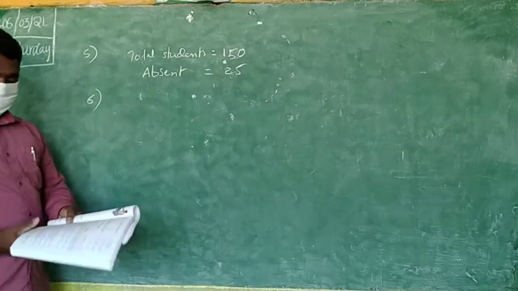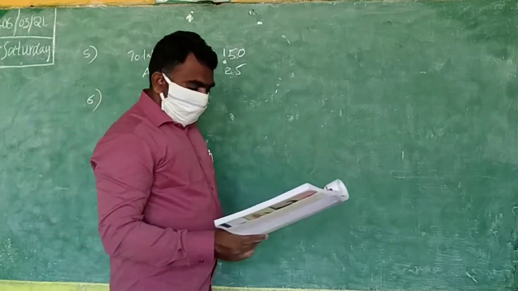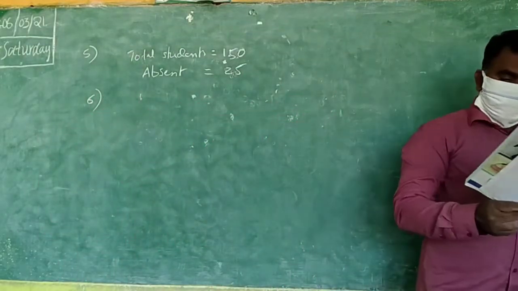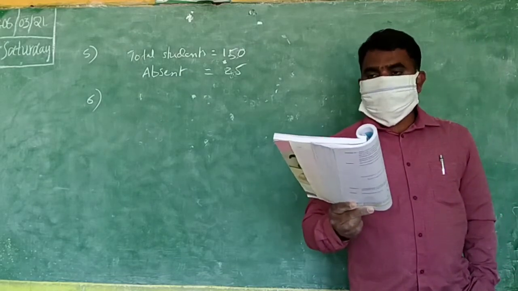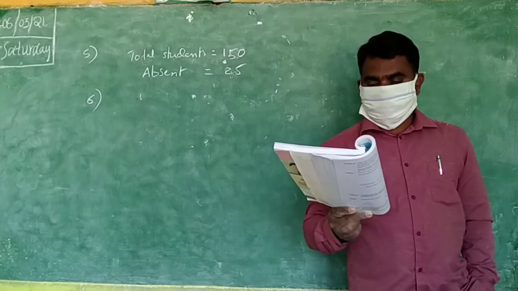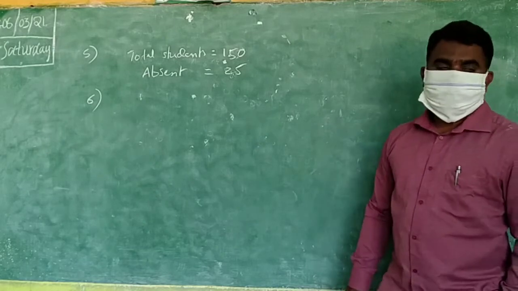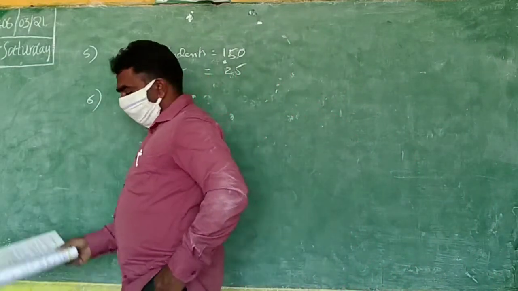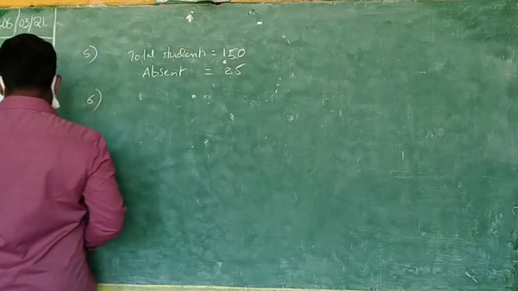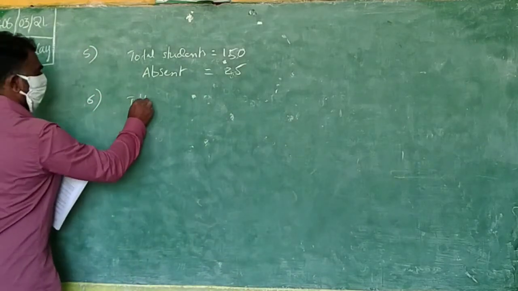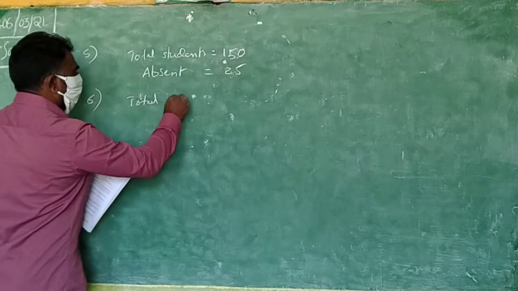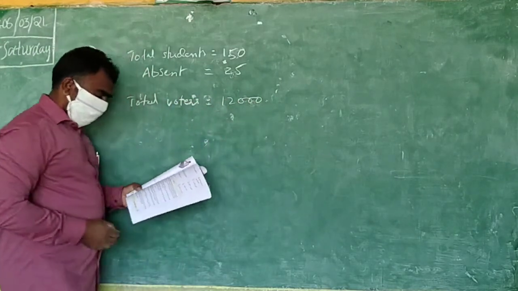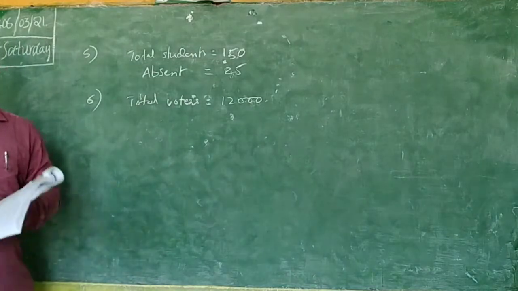Question number 6. Out of 12,000 voters in constituency, 60% voted. What do you understand? Total voters 12,000. How many voted is given?